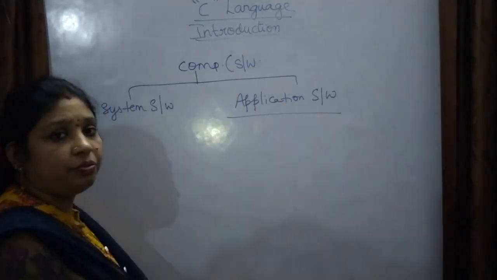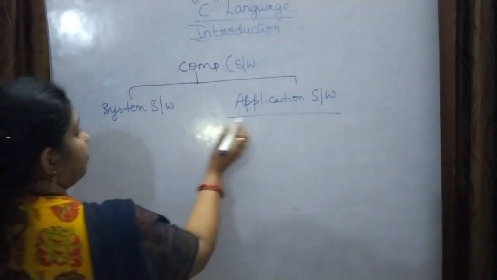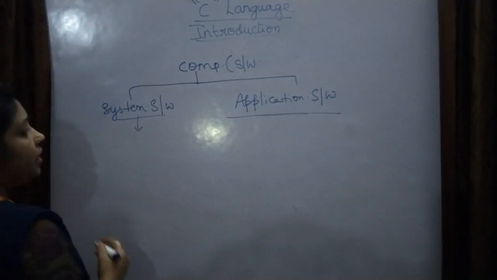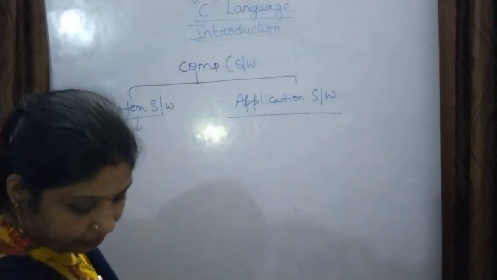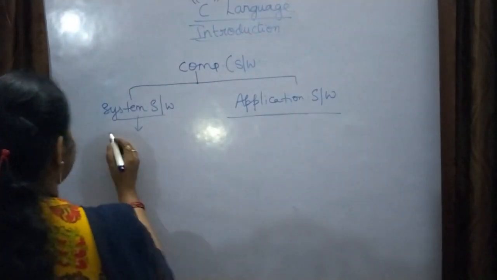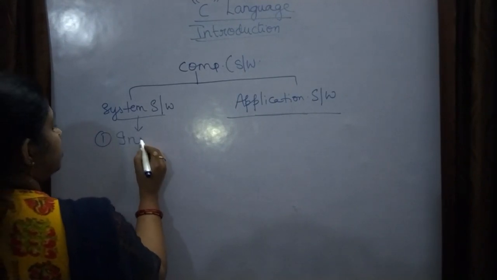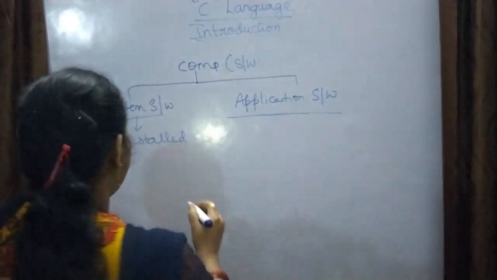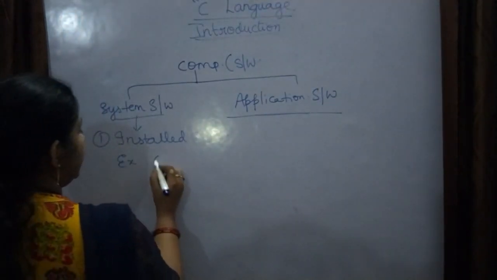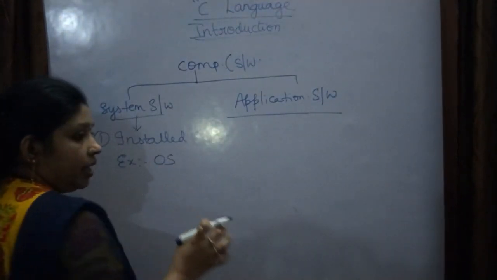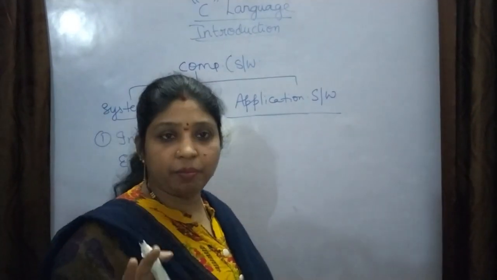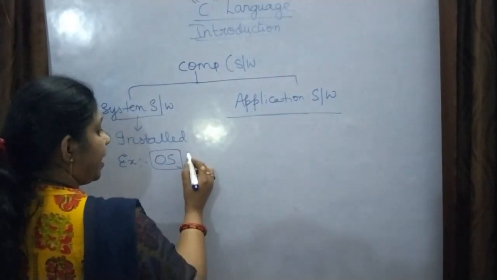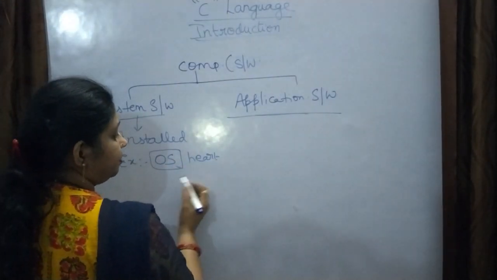In software, there are two types: system software and application software. System software has to be installed. Installation is compulsory; without installation, it will not work. For example, take the operating system, because any system without an operating system is a dummy machine. It will not work. The operating system acts like the heart of the system.